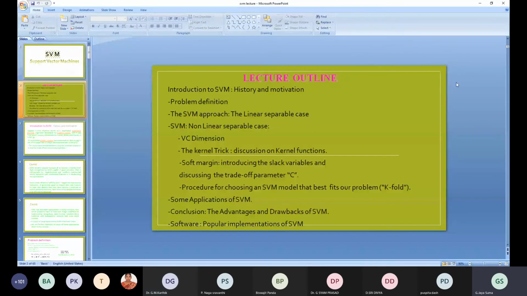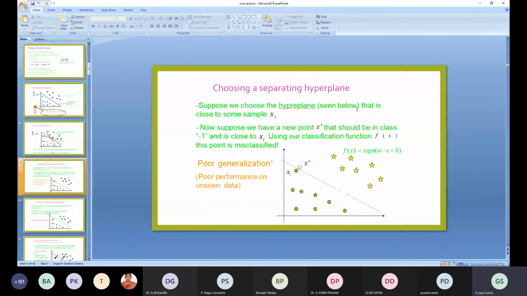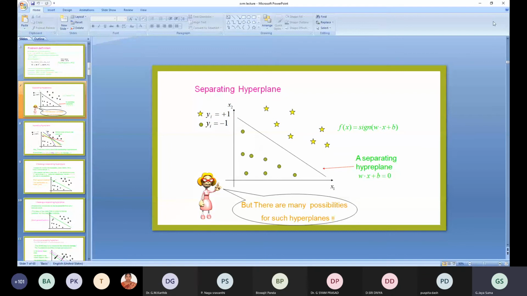Support vector machines. I want to go into detail with the support vector machines. See, this is the hyperplane which separates the positive and negative things. On this screen, you are able to see the stars and dots. The stars and dots are separated by using the hyperplane.